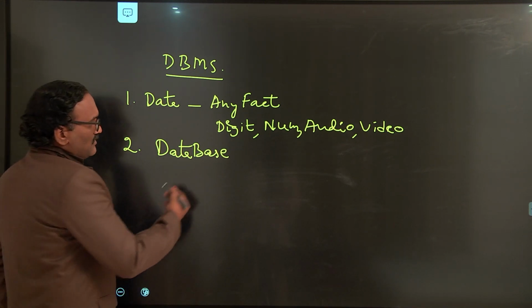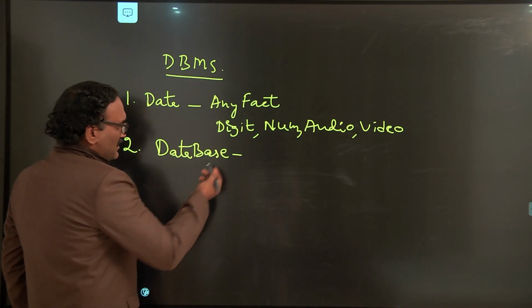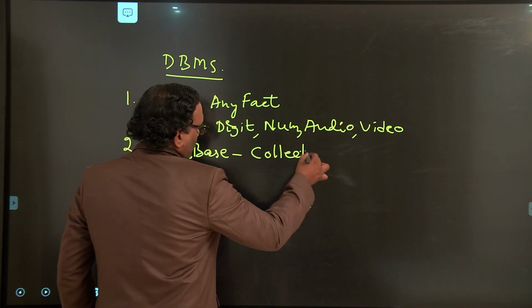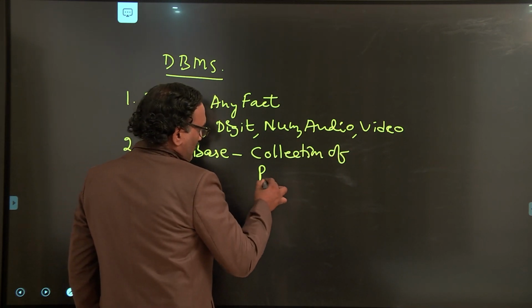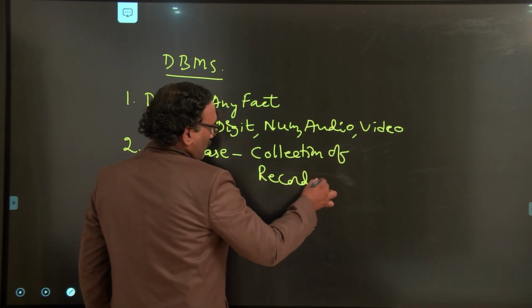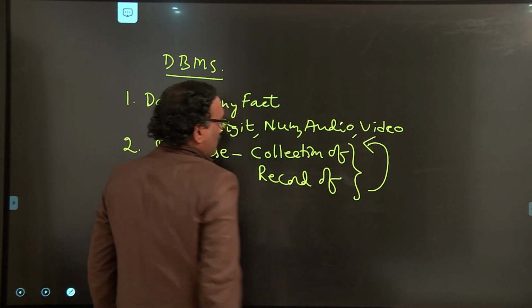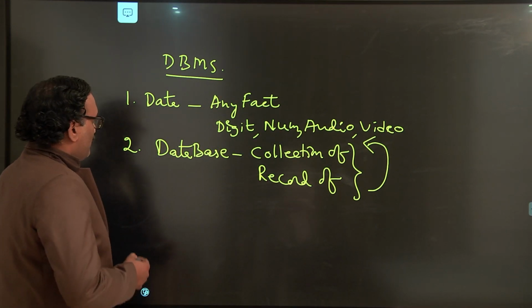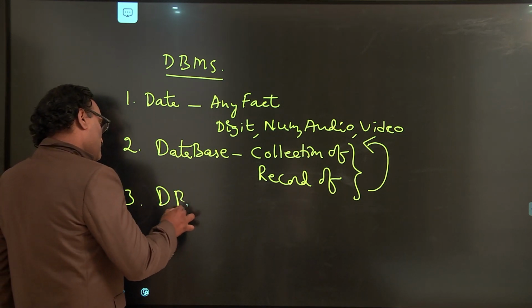And we also discussed database. What is a database? A database is a collection or record of all these things. This is what we learned in earlier classes, and we also learned about DBMS.